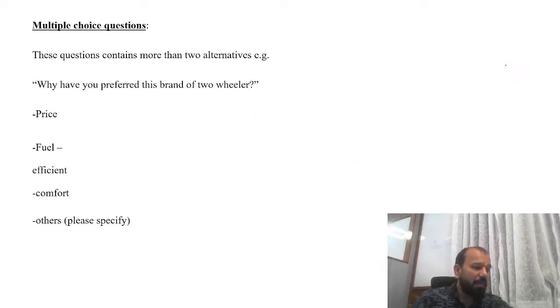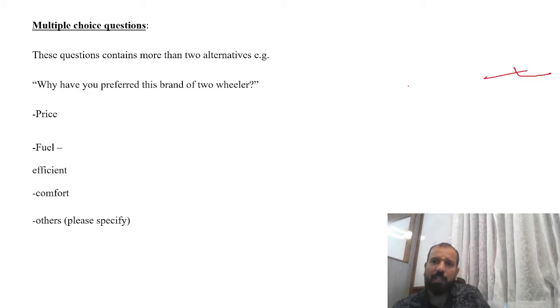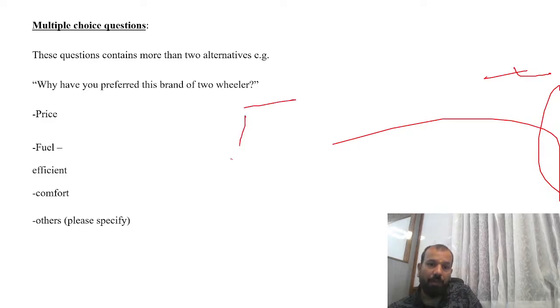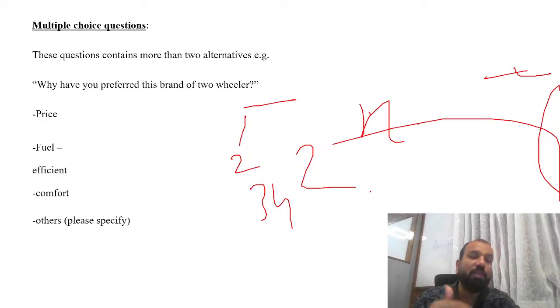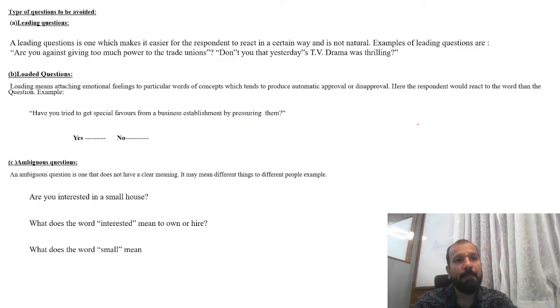Multiple choice is wherever you can put more than one answer, one and two. All those UPSC question papers are just like multiple choice: one, two; one, three; three, two, four; two, three, four; all of the above. Wherever you have more than one answer, that is called multiple choice.